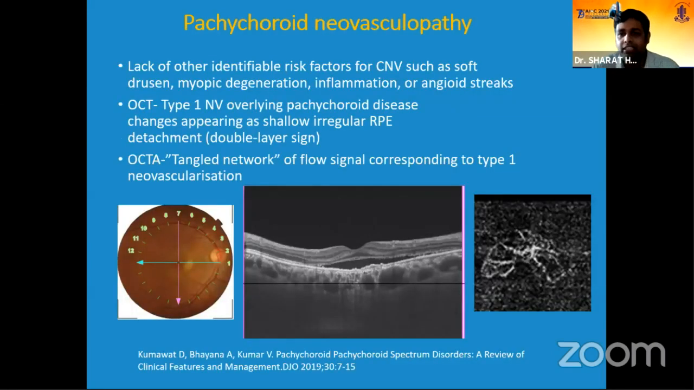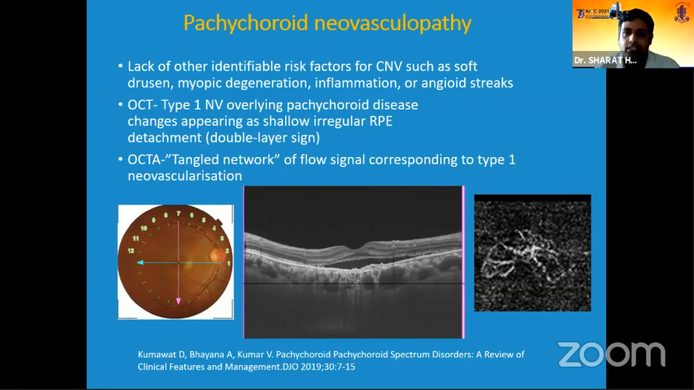The next important entity is pachychoroid neovasculopathy. Initially, before the pachychoroid entity came, we were thinking of everything as AMD or type 1 neovascularization. But now, after the terminology of pachychoroid has come in, we see this is a choroidal pathology. This is the new entity, pachychoroid neovasculopathy, a type 1 neovascularization with a lack of other identifiable risk factors like soft drusen, myopic degeneration, inflammation, or any angioid streaks.